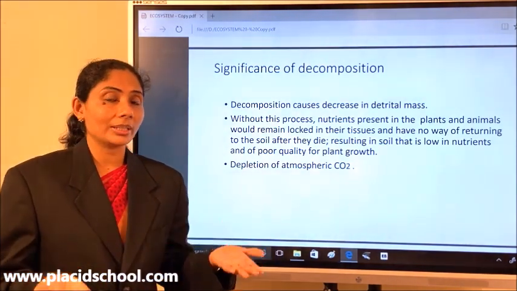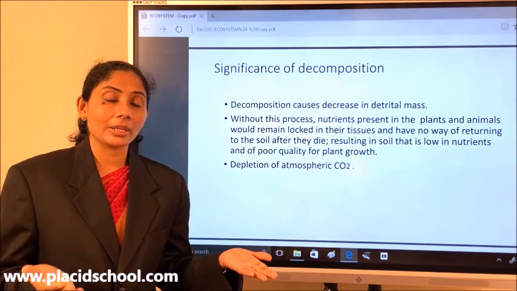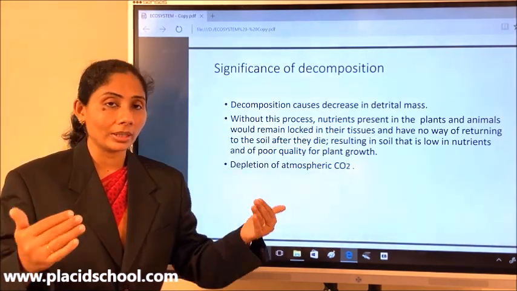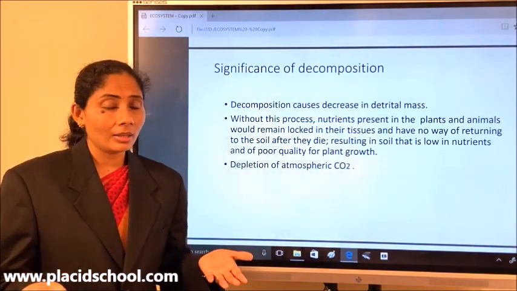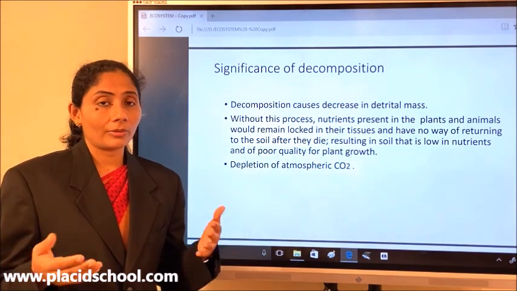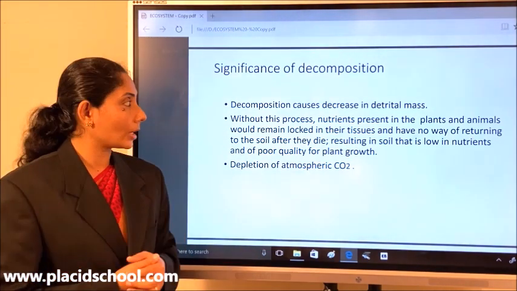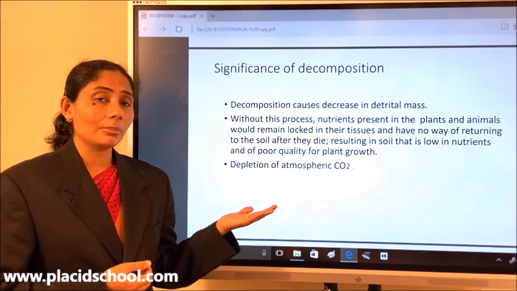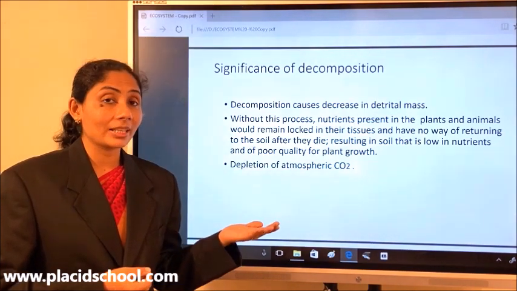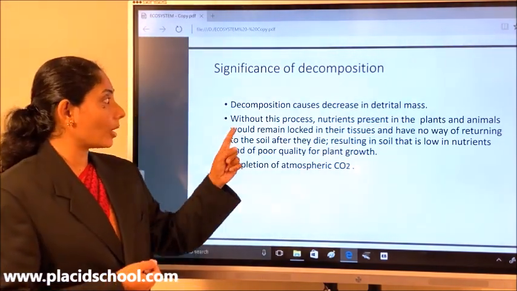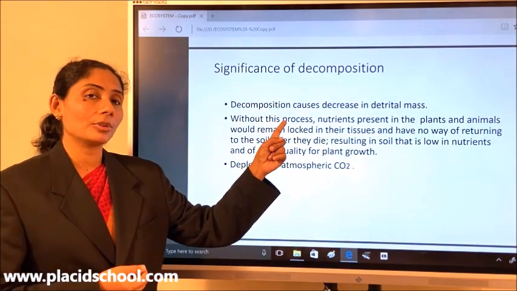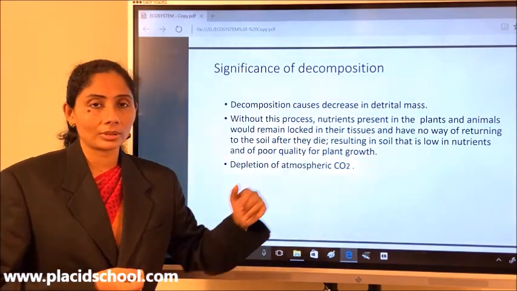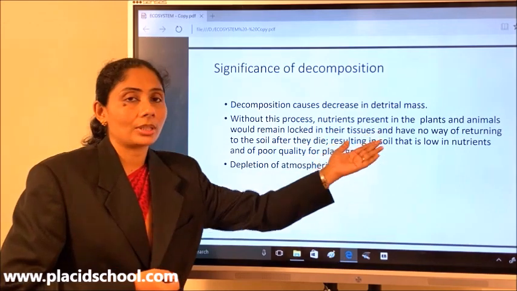If they don't undergo decomposition, slowly and gradually they will pile up on the earth, emanating bad smell and causing a lot of chaos in the ecosystem. It may also become a breeding ground for many disease causing organisms. So one of the important significances of decomposition is that it cleans up the ecosystem from the detritus or the